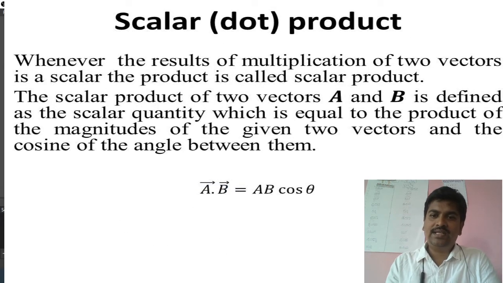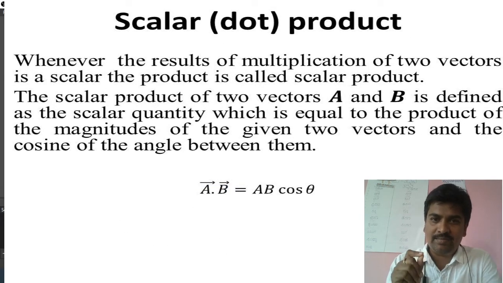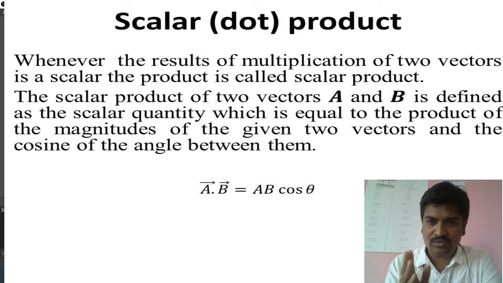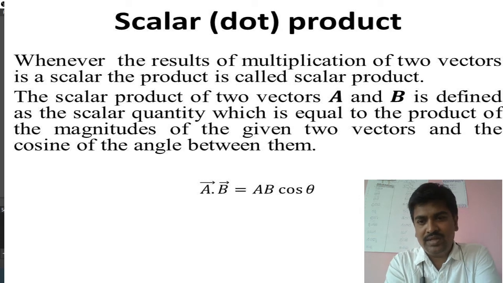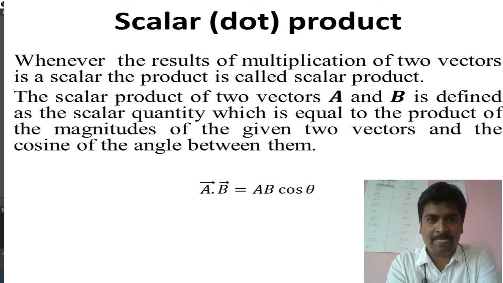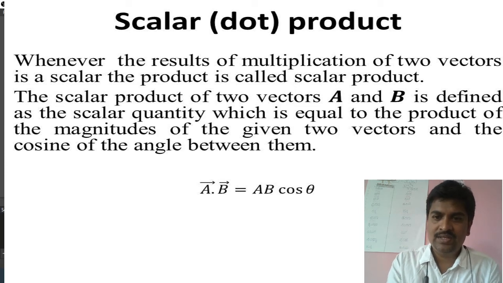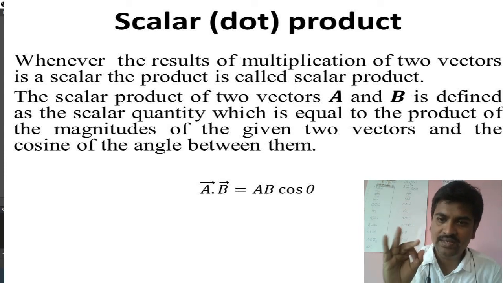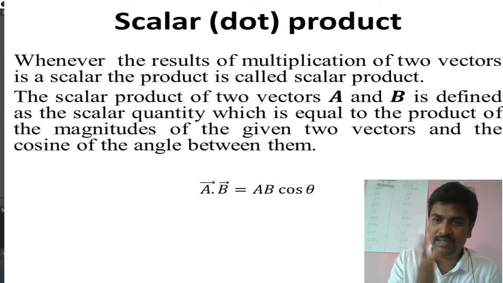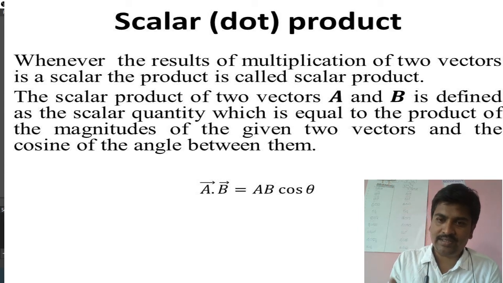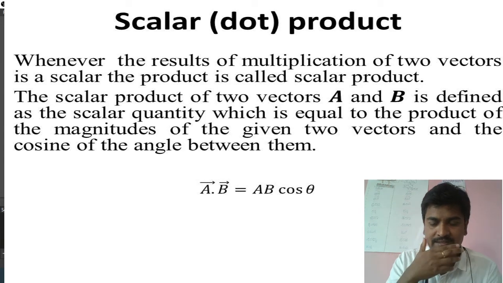So here comes the scalar product, or dot product. You have not studied this in first PUC. This is a new thing for you in BSc. Now we understood the addition of vectors, the subtraction of vectors, and how a vector is split into two or more vectors. Now the thing is product. How will you multiply vectors? How will you get a product of two vectors?